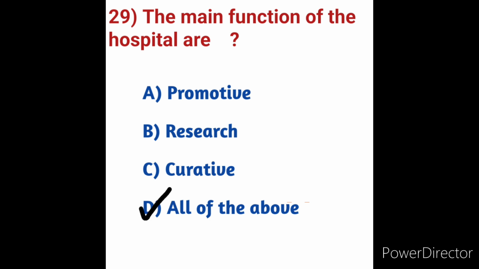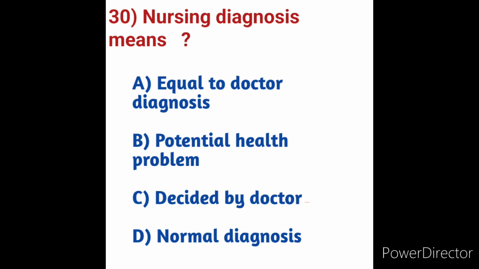The main functions of a hospital play an integral role in the healthcare system for the population. The main function of the hospital is to provide medical care to the patient. Here option D, all of the above, is the correct answer. Next we will move on to question number 30. Nursing diagnosis means. What is meant by nursing diagnosis? We will see the options. First option A, equal to doctor diagnosis, option B, potential health problem, option C, decided by doctor, option D, normal diagnosis.